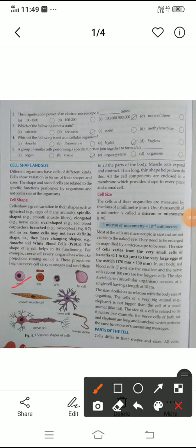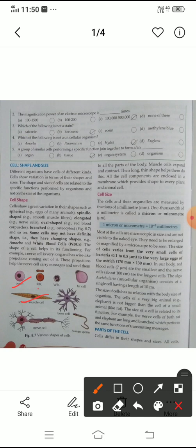This one is the ovum. Ovum means the egg of the woman's body. What is the shape of this one? Egg, this one is the egg, so a spherical shape. This one is the spindle shape, because both end parts of the cell are pointed. It means spindle shape. It occurs in the muscles of our body.